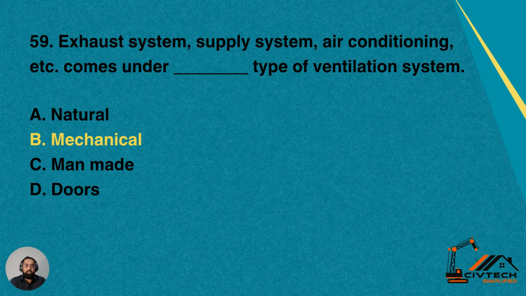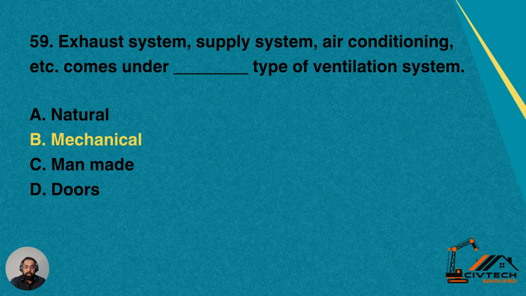Question number 59. Exhaust system, supply system, air conditioning, etc. come under dash type of ventilation system. So which type of ventilation system deals with the exhaust, supply system, air conditioning, heating? A is natural. We already studied this is not natural.